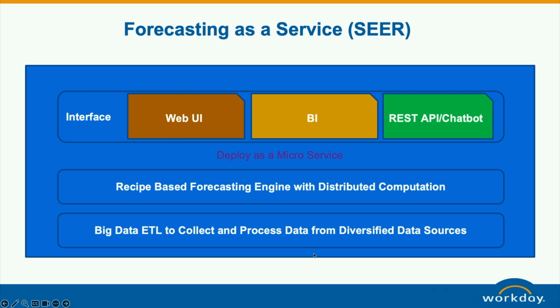Here we can see it basically has three things. One is the recipe-based forecasting engine, as we just described, with distributed computation capability. Another is big data ETL, which connects to and processes data from diversified data sources. Once connected and stored, we run the forecasting automatically and generate output, and they have a UI to show it, and also an API that can integrate with other services. So this makes it highly automated.